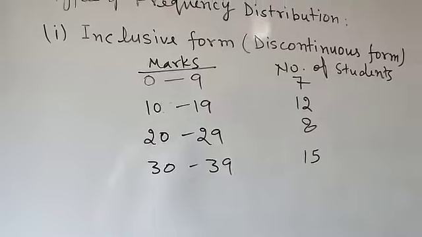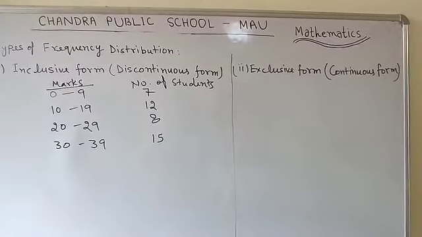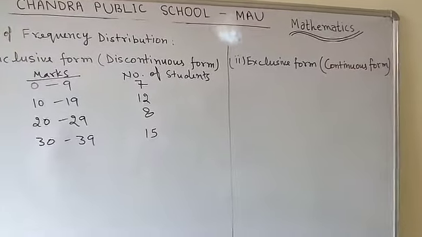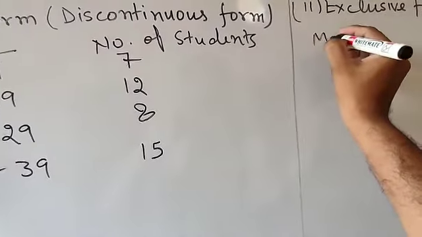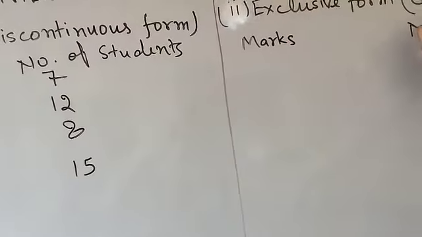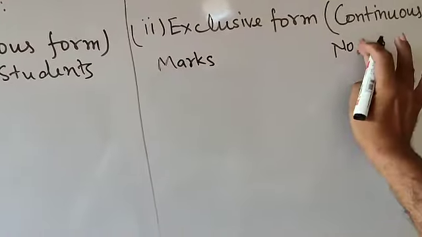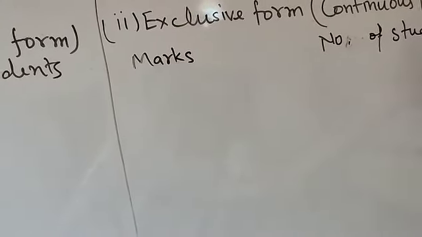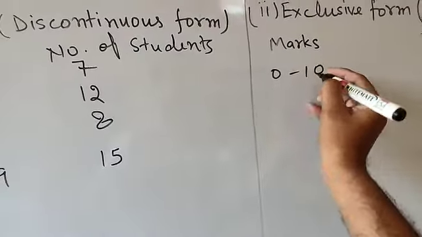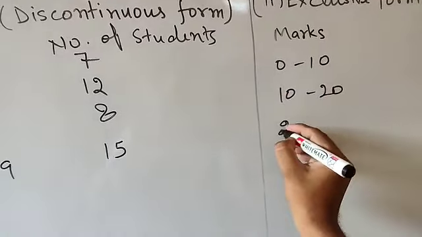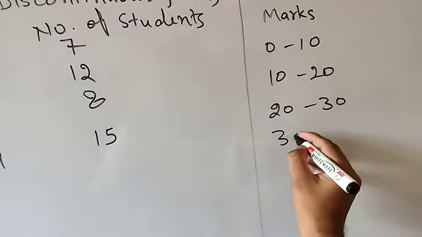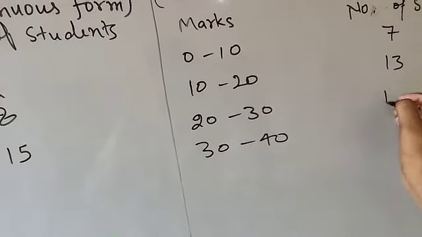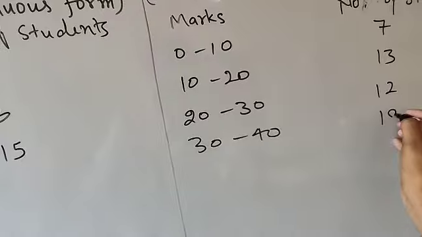Now I will explain the second one. Now I have written the second, that is the exclusive form. It is also called the continuous form. Here I am again going to represent, suppose the marks and here number of students. Now here suppose 0 to 10, 10 to 20, 20 to 30, 30 to 40, and here suppose the number of students 7, 13, 12, 18.